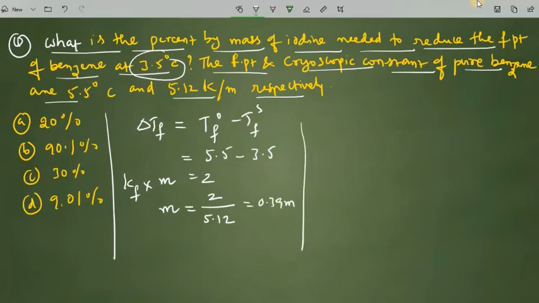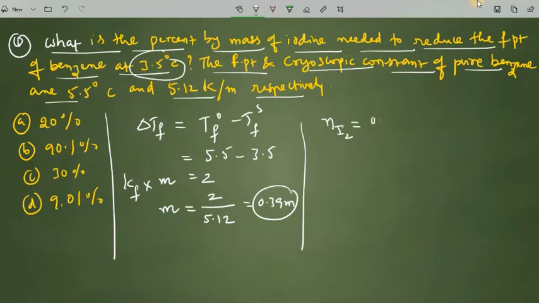So the mass of iodine needed for 1000 grams of benzene is 0.39 moles per kilogram.